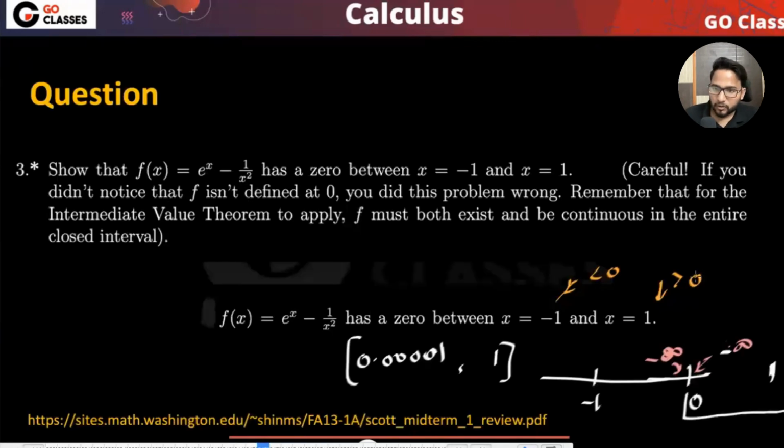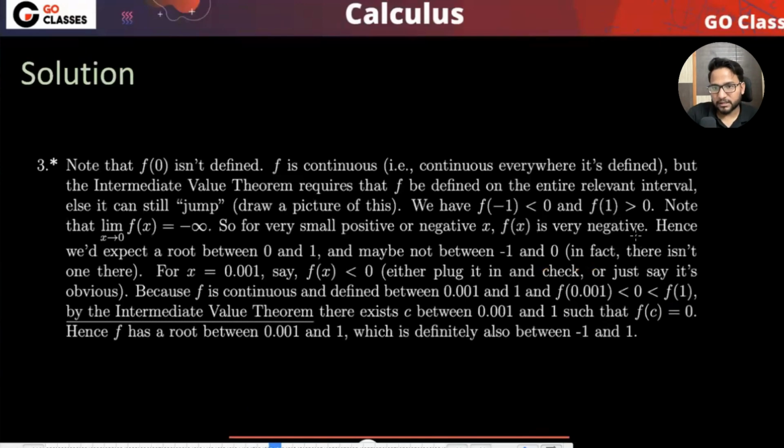Sorry, I did this wrong. So it should be minus infinity only. Because they are saying the limit exists. Because as x tends to 0, they are saying it is minus infinity. Either you go from the positive end or you go from the negative end. So that's what is given to us. That the limit exists.